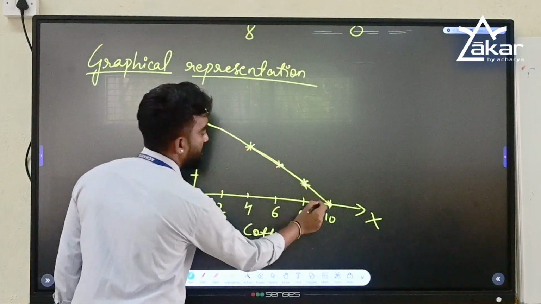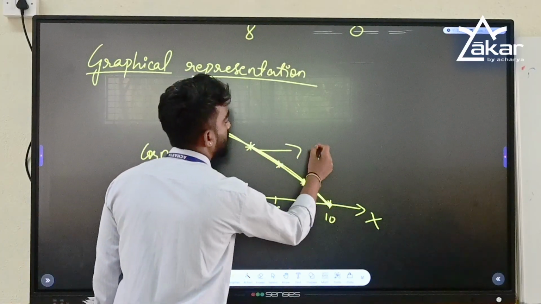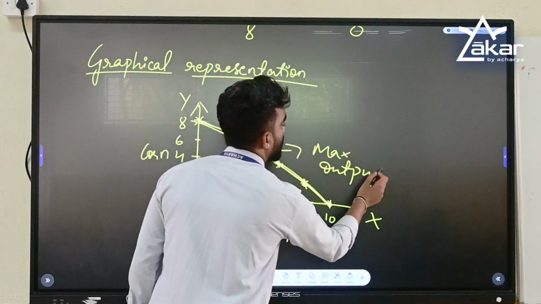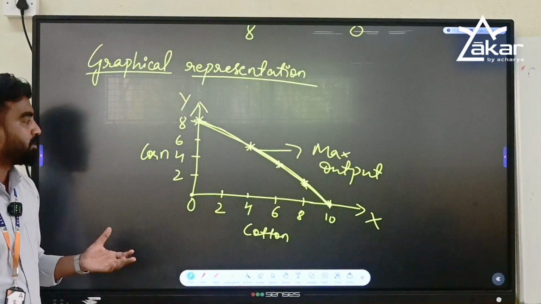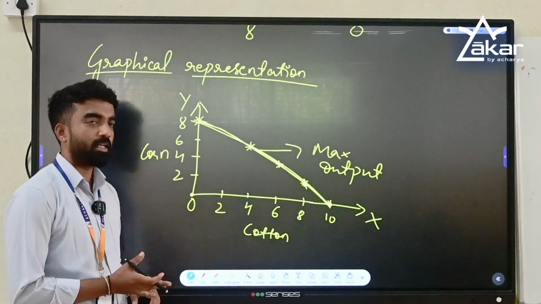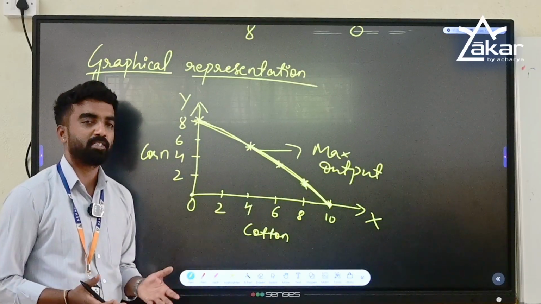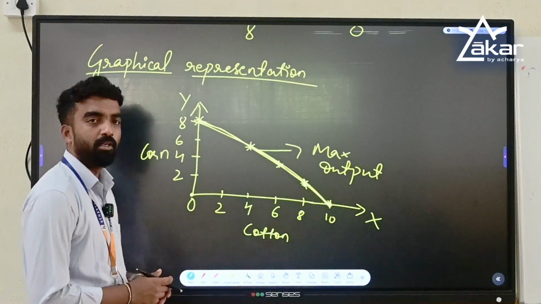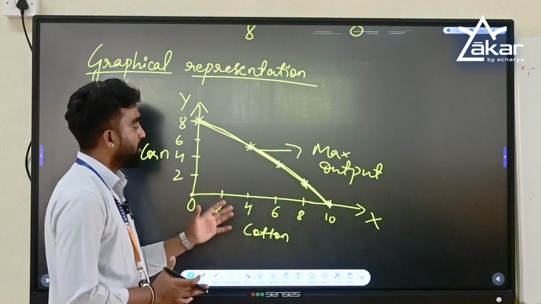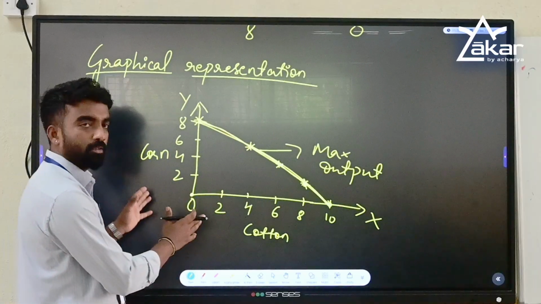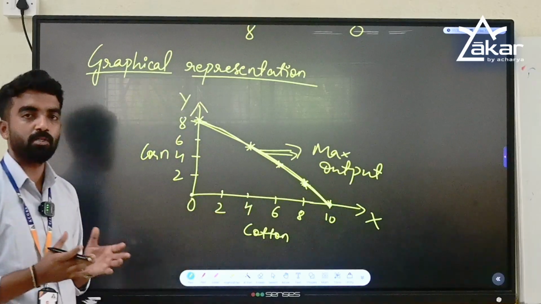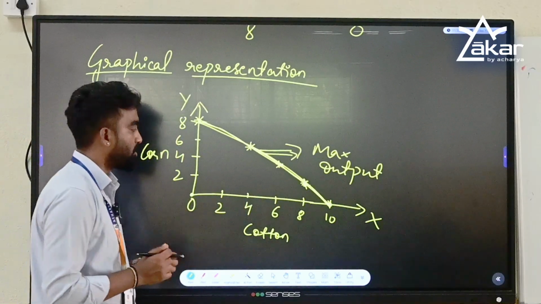So the curve is the maximum output you can grow in a patch of land if all the resources are efficiently used. The resources to grow cotton and corn are farmland, labor, fertilizers, machineries, seeds and all. These are the resources. If I use the entire resources available to grow these two combination of goods or crops, this is the maximum output. Beyond this you cannot grow because it has limited resources, right?